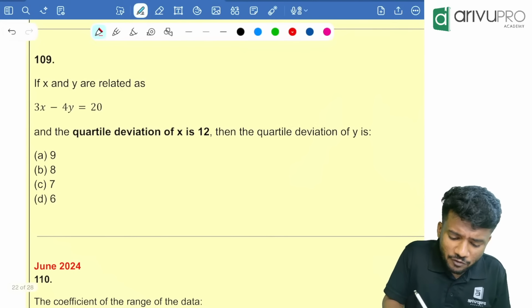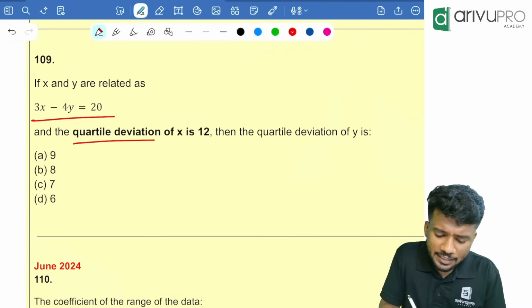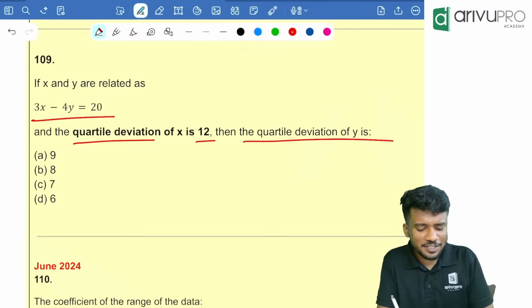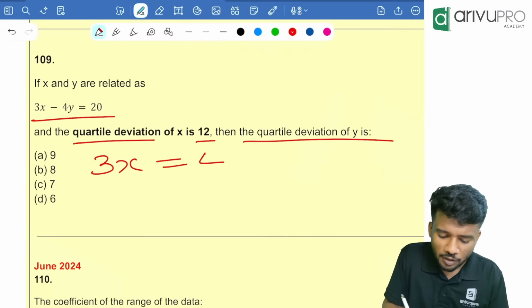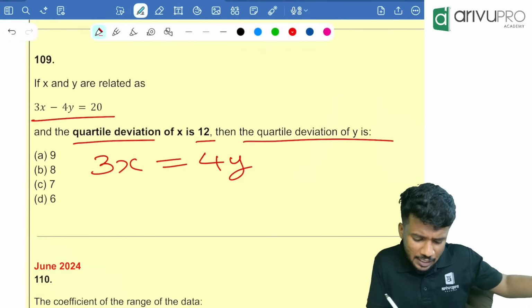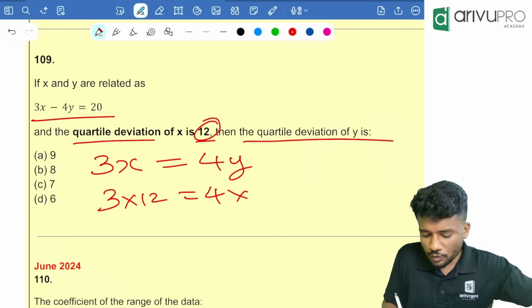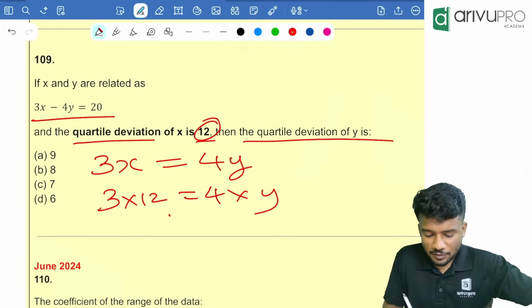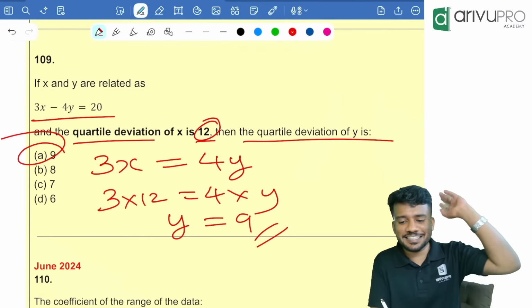If x and y are related like this, 3x minus 4y is equal to 20, and quartile deviation of x is 12, then quartile deviation of y is how much? People, I told you, you can directly write 3x is equal to 4y. Ignore the signs and constants. Then x value is 12. 3 into 12 is equal to 4 into y. From this, cancel things. Y is equal to 9. Option A is your answer. Very, very easy.